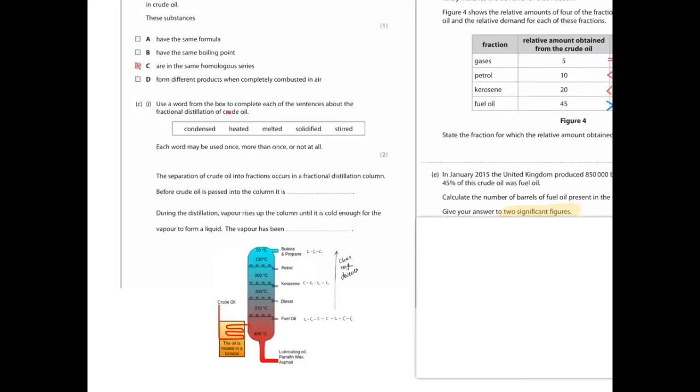Use a word from the box to complete each of the sentences about fractional distillation of crude oil. Each word may be used once, more than once, or not at all. Make sure you pay attention to that. The separation of crude oil into fractions occurs in a fractional distillation column. Before crude oil is passed into the column, it is, and let's have a look, heated. During the distillation, vapour rises up the column until it's cold enough for the vapour to form a liquid. The vapour has been condensed.